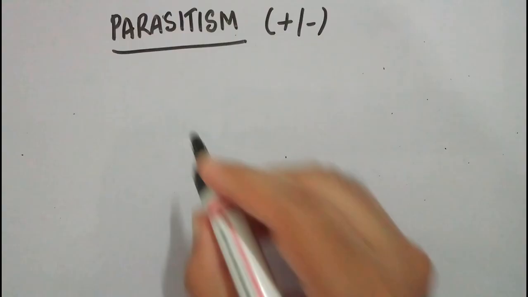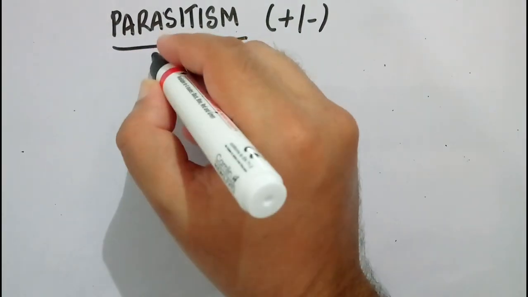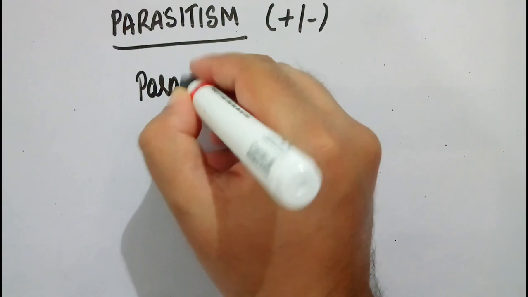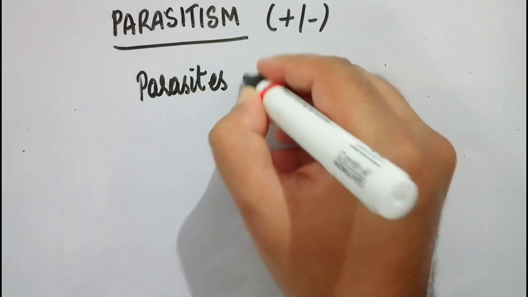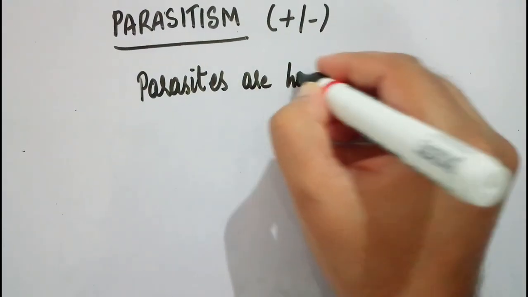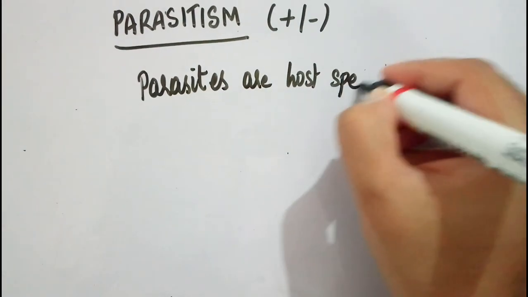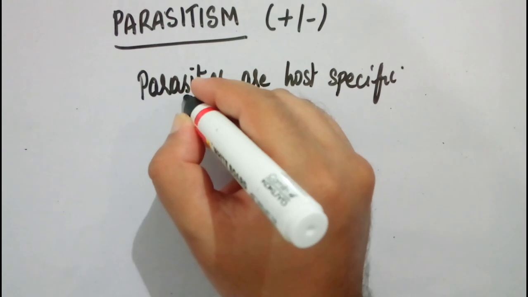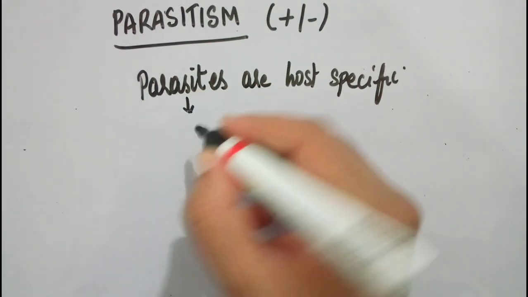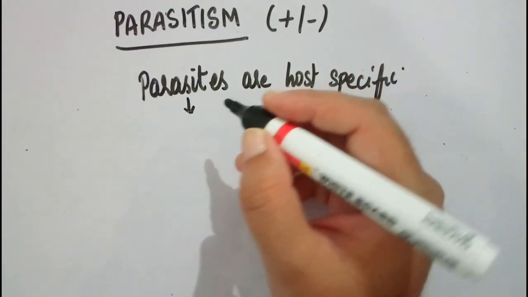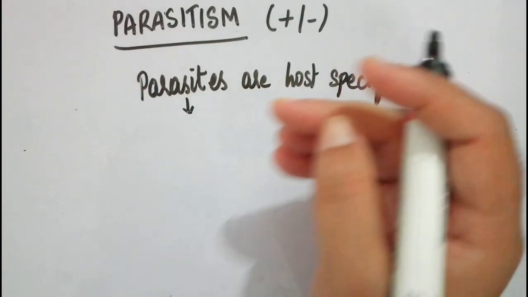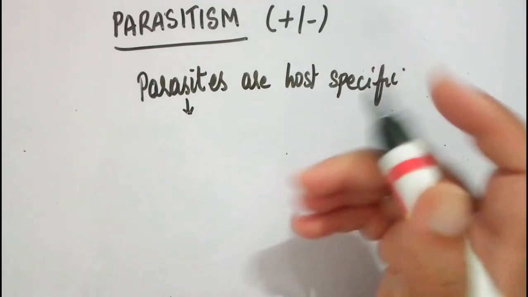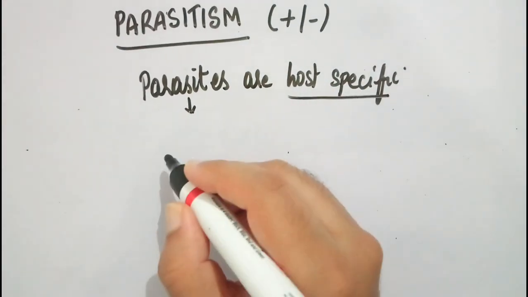So if you see, parasites are usually host specific. I'm sticking to NCERT statements. Parasites are host specific. So what is the meaning of host specific? For example, let us take the malarial parasite. The malarial parasite is going to infect humans. Any kind of parasite is very much host specific.